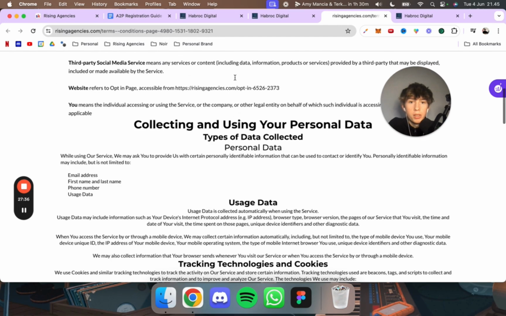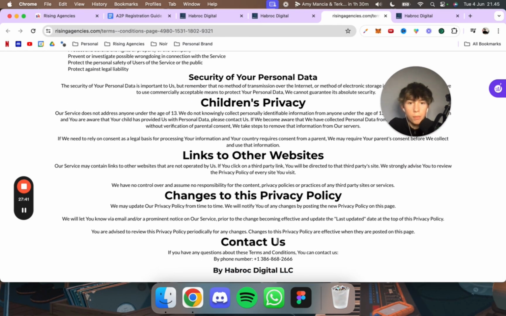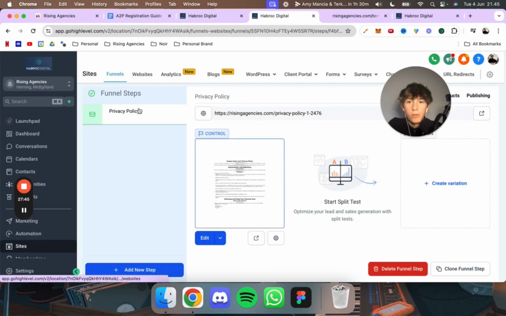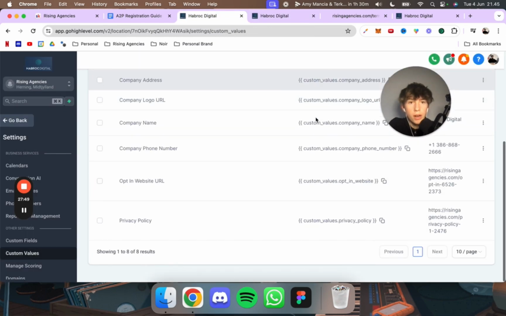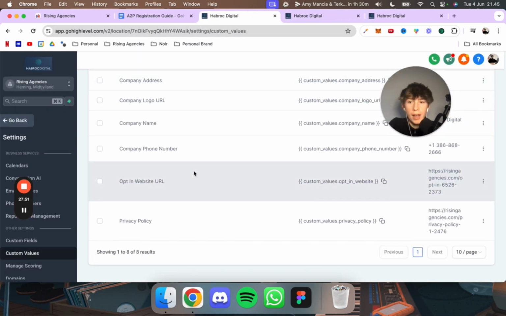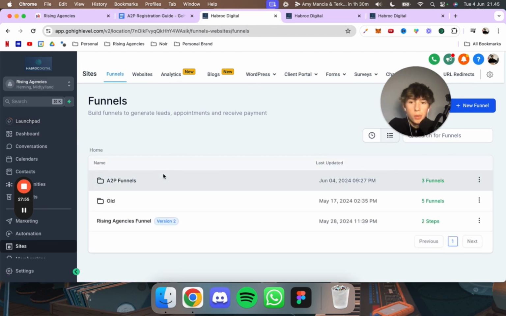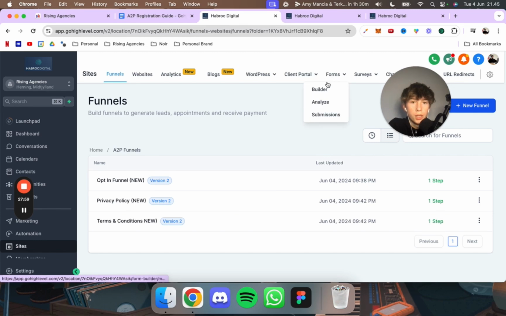So you see Haprak Digital in the bottom two, Haprak Digital, the phone number, everything you need in it, and it did the same thing for the terms and conditions. Okay, so this is a very, very easy way to do everything fast, and that's why you should just follow these steps. And then the last thing we want to do is actually click on forms and then